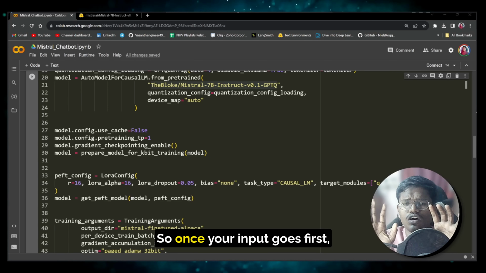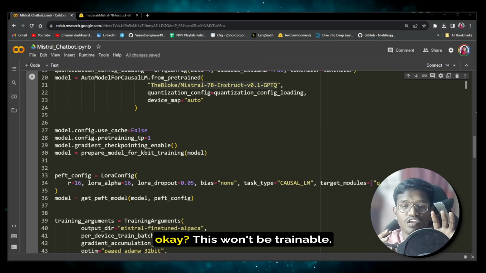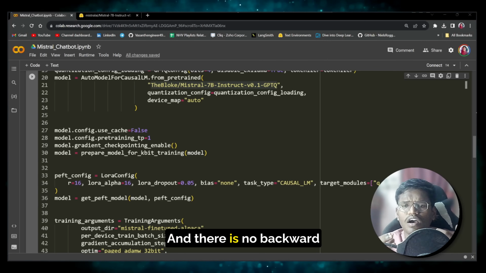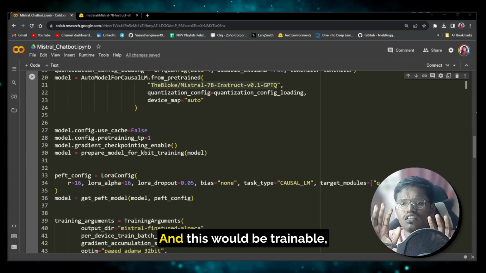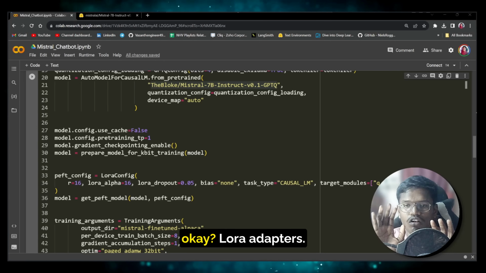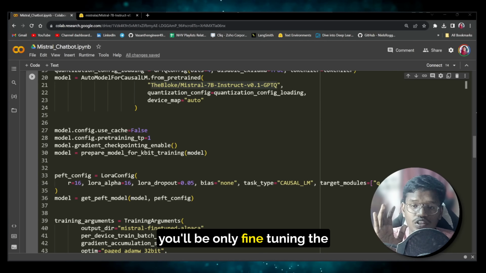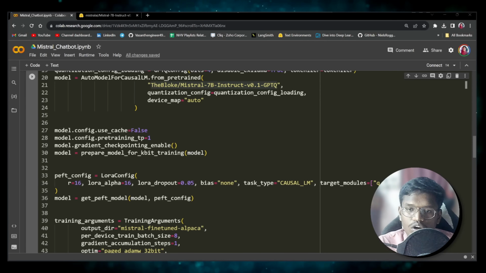Once your input goes in, first these weights will be frozen. This won't be trainable, it will just go forward and come back; there is no backward pass here. This is just for computation, and this part would be trainable, your LoRA adapters. So based on this, you'll only be fine tuning the LoRA adapters which you provide. That is how LoRA adapters work.